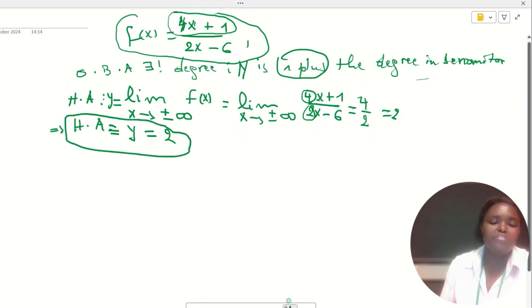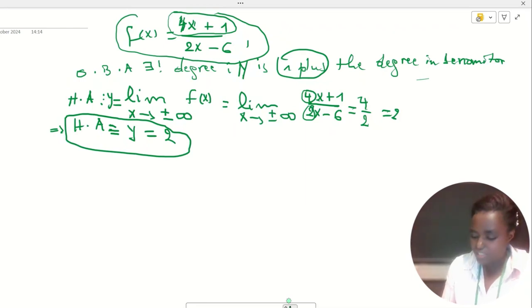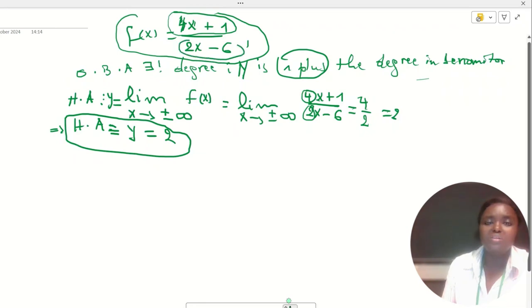So then how do we find the vertical asymptote? The vertical asymptote is obtained when the denominator is equal to 0. So to find it, we need to solve the denominator 2x minus 6 equals 0.